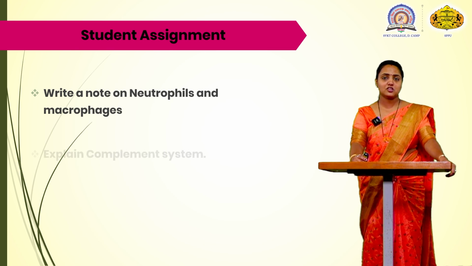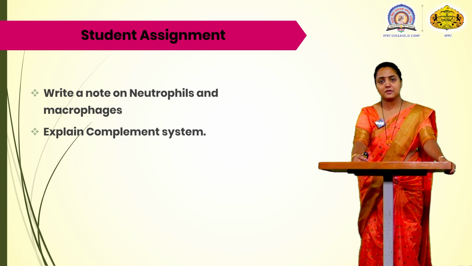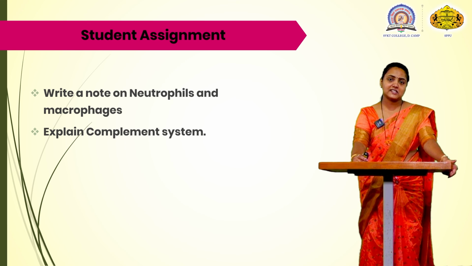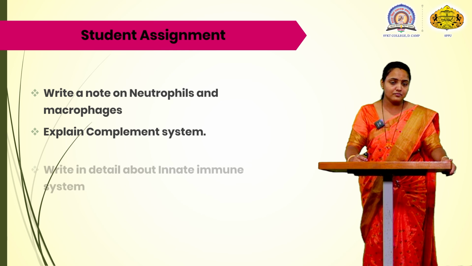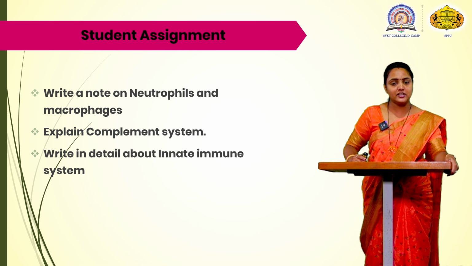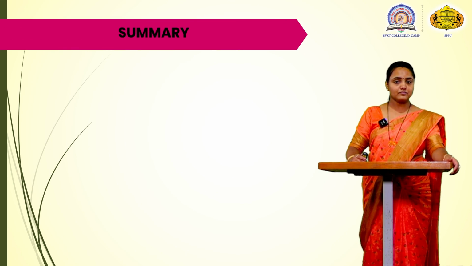For this innate immunity, you have to do an assignment, that is, you have to write a note on neutrophils and the macrophages. You have to explain the complement system, what proteins are present in it, how the complement system runs, how the cascade is formed, and how the cell is killed. You have to write in detail about the innate immune system.